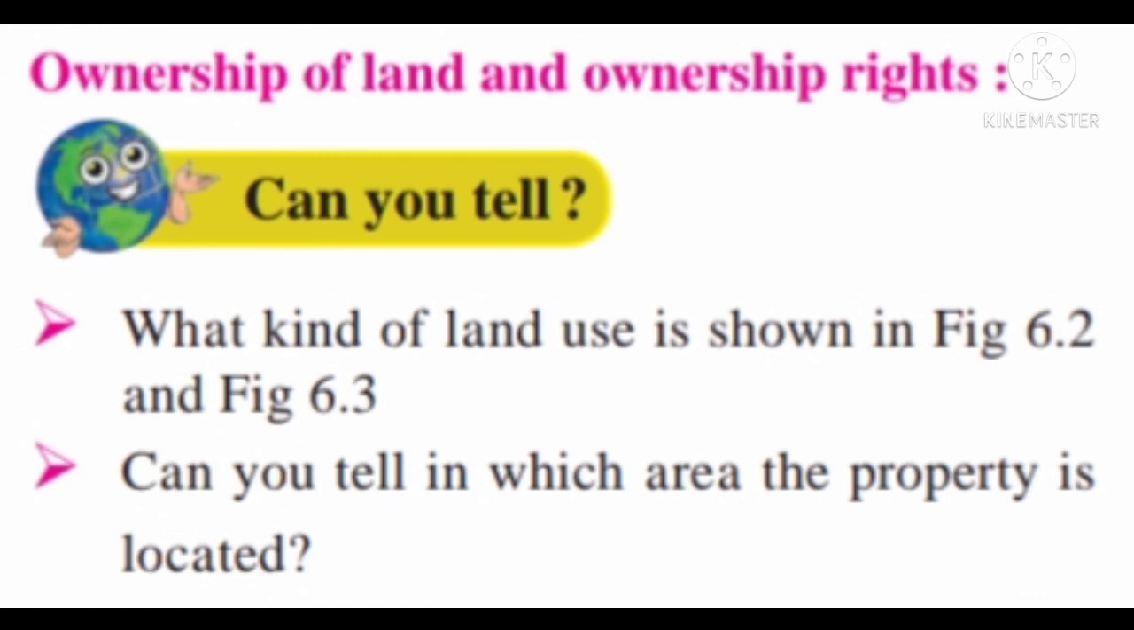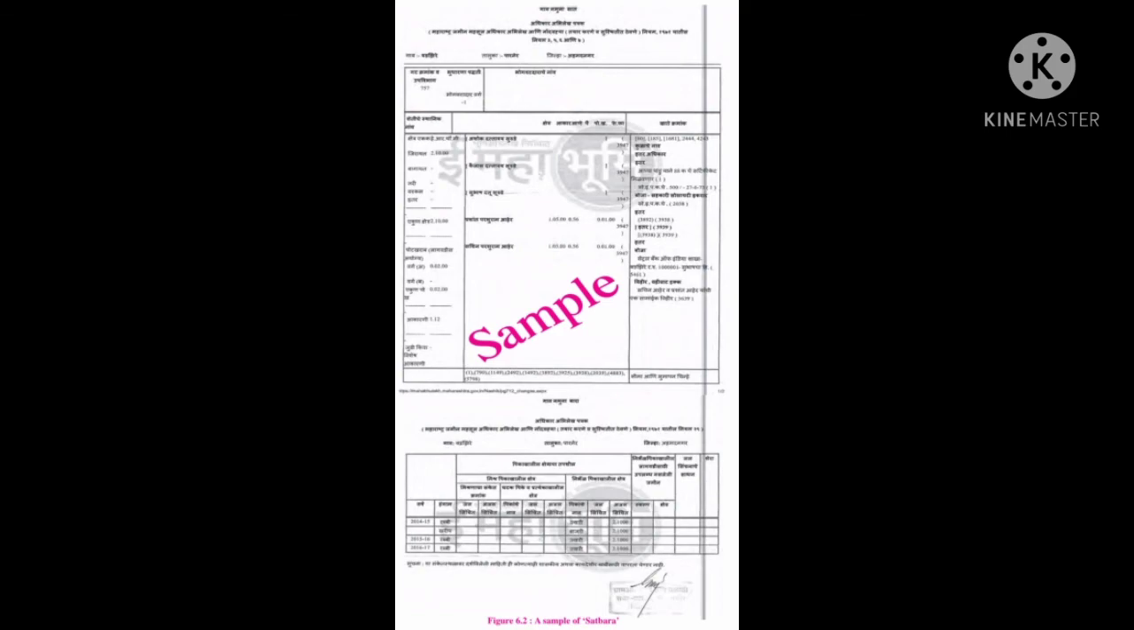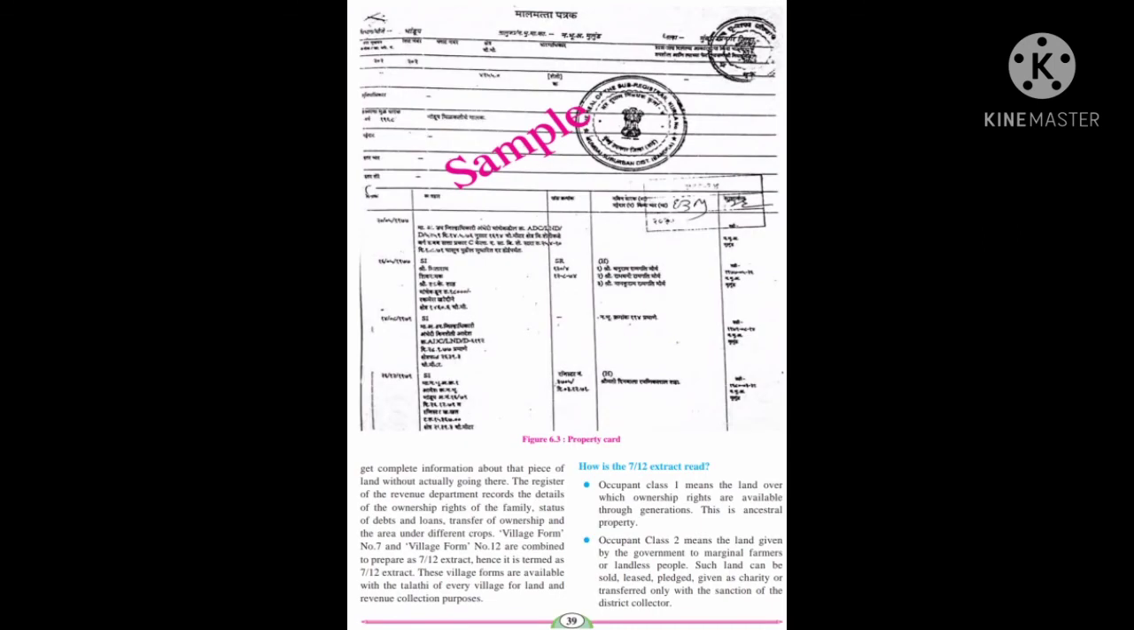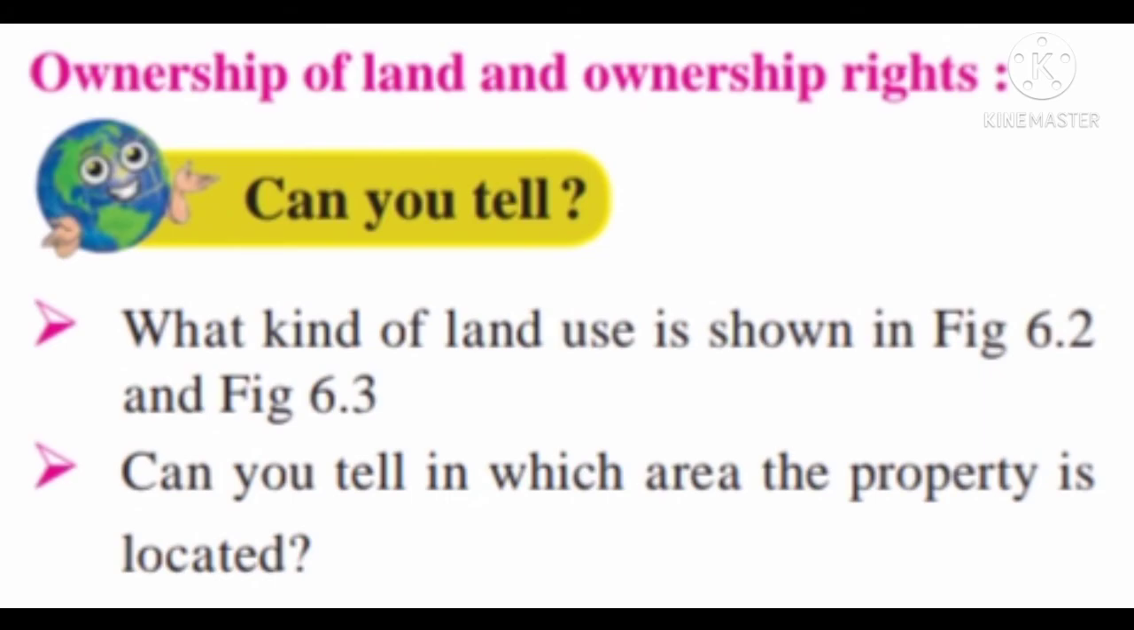Now students, we are going to study the question which is given on page number 37. They have asked us the question, what kind of land use is shown in figure 6.2 and figure 6.3? So the answer is that in figure 6.2 we can see rural land use, that is called arable land, and in figure 6.3 we can see urban land use.